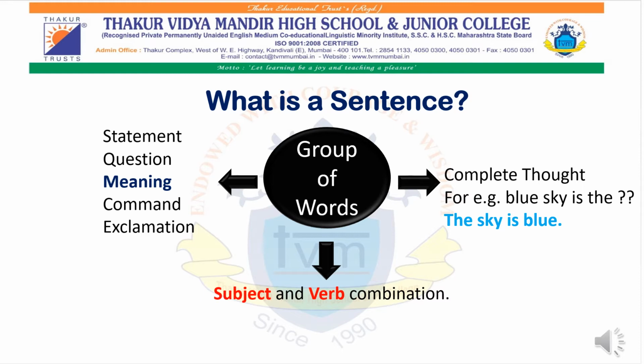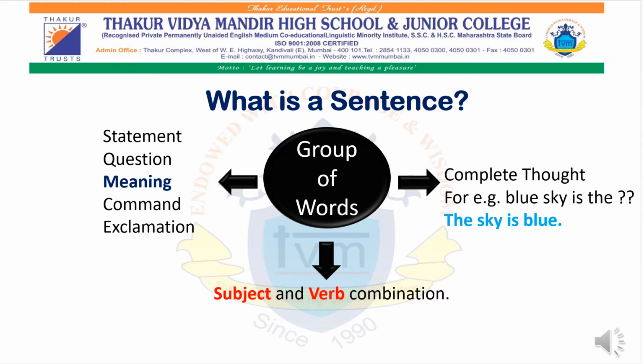Complete thought means complete sense. For example, look at these two sentences. "Blue sky is the." That particular sentence is not making any sense at all. While the second sentence, "The sky is blue." When we read this sentence, it makes complete sense and gives us a complete thought. And therefore we know that the color of the sky is blue. In a particular sentence, we will have a subject and a verb also.